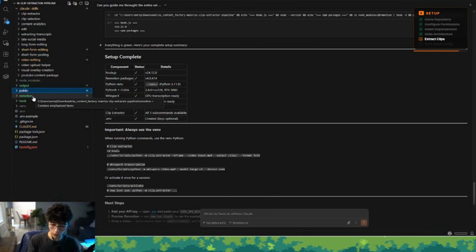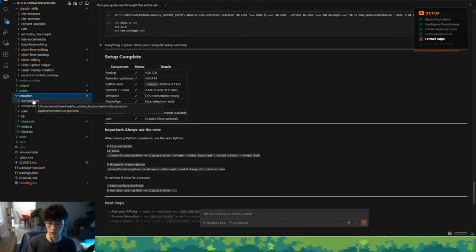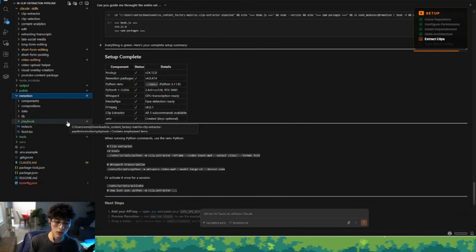Okay. So the other folder that we have here is the Remotion folder. This is the folder that is already trained with all of the compositions, all of the components, and all of the playbooks that I have used for the editing process on my clips. And this is the folder that I'm giving you to use and start making your own compositions, your own components. And we're going to dive deep into that in a bit.